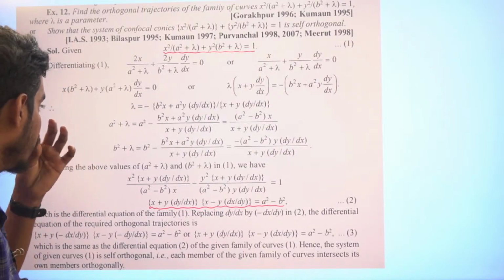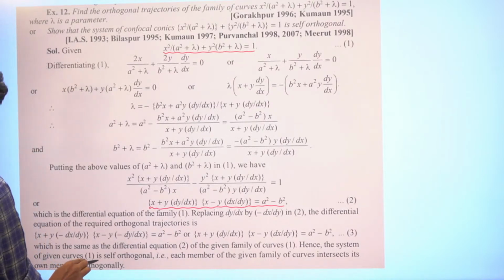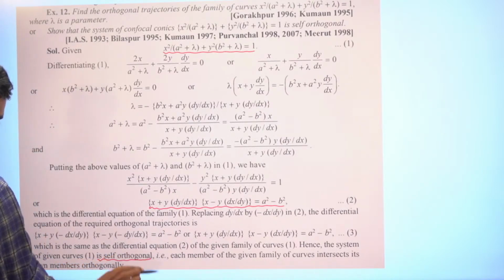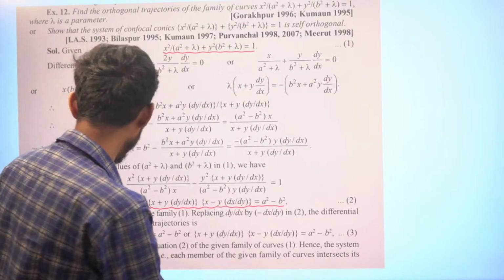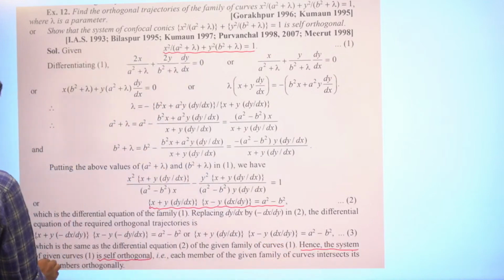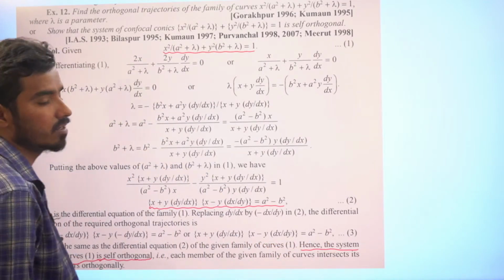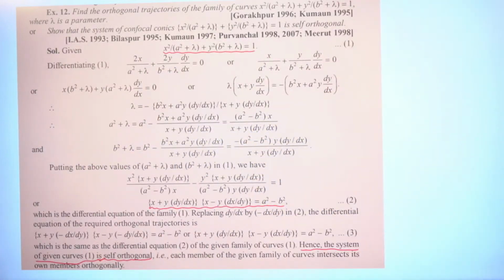That means what? It is self-orthogonal, right? It is self-orthogonal. That means it belongs to the same system, right? Hence the system of the given curve is self-orthogonal, right? So we have already done one problem with self-orthogonal, right? We have done one problem, right?